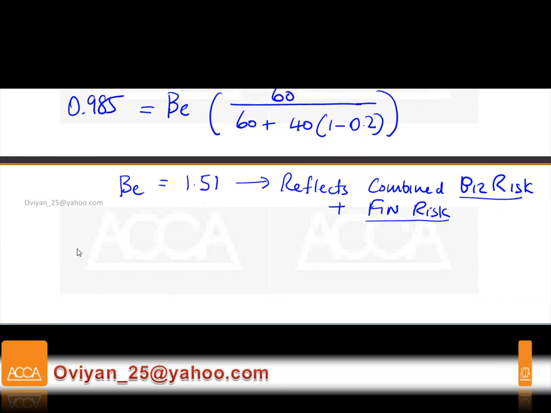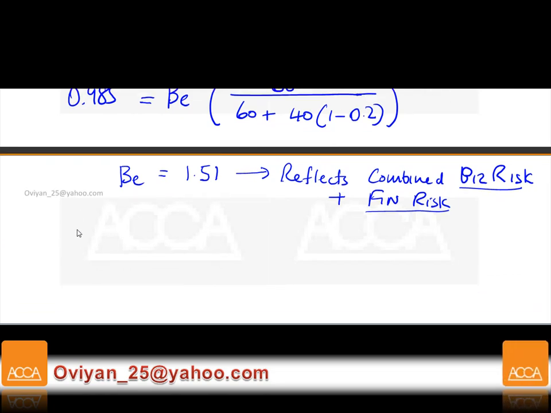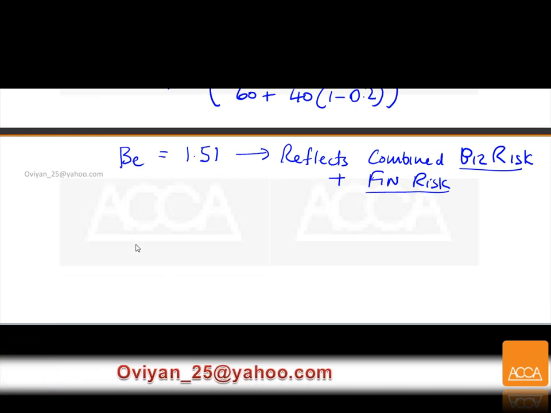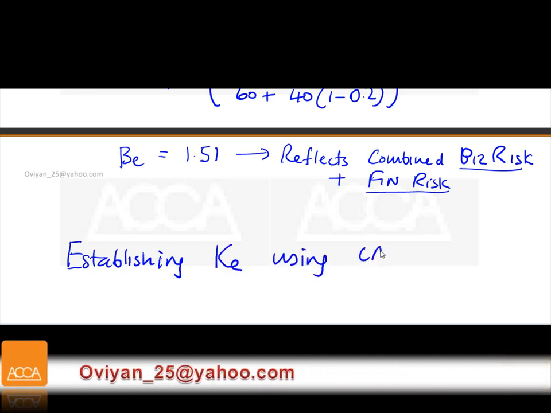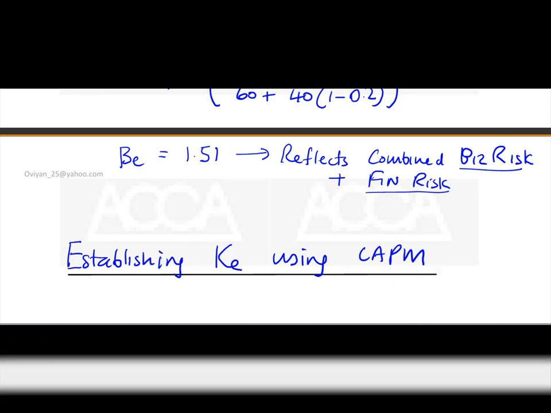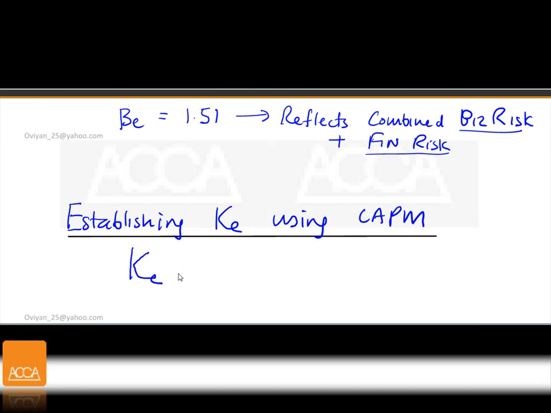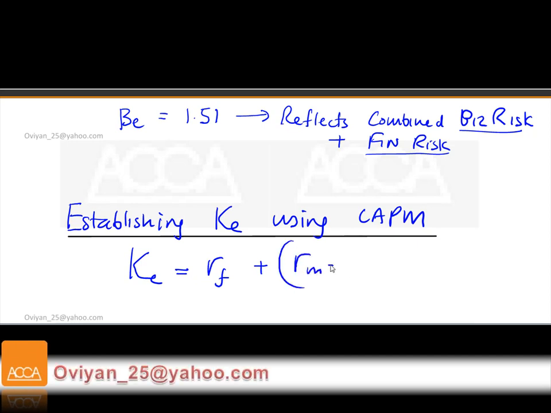Okay, moving on. The next step in this WACC calculation, weighted average cost of capital calculation, leave a line, is establishing a cost of equity using the capital asset pricing model. Cost of equity equals RF plus RM minus RF, multiplied by a suitable beta equity.